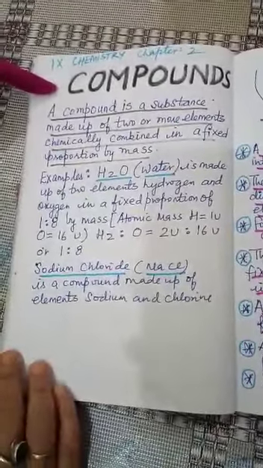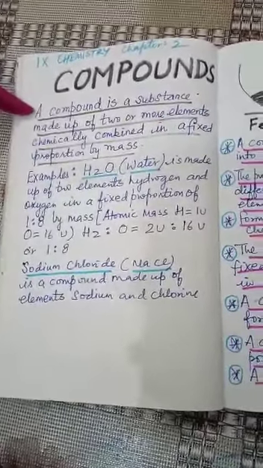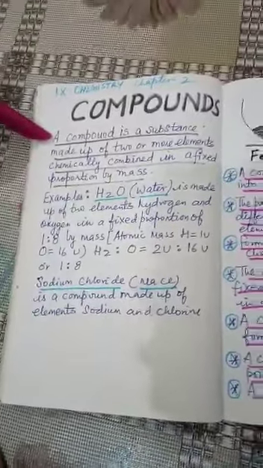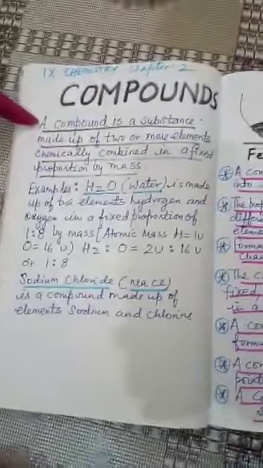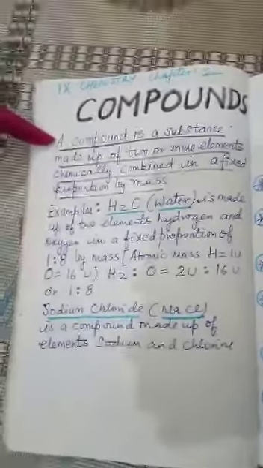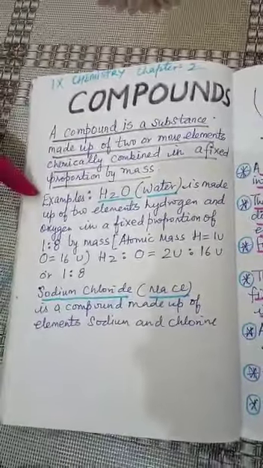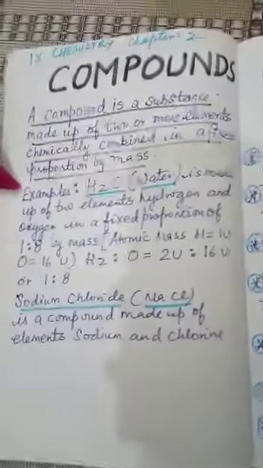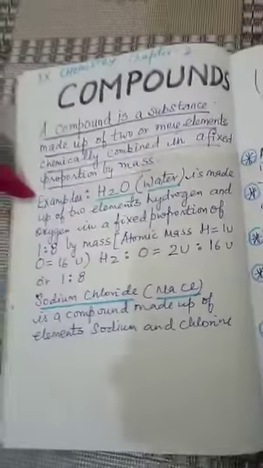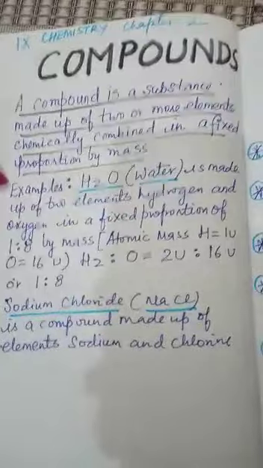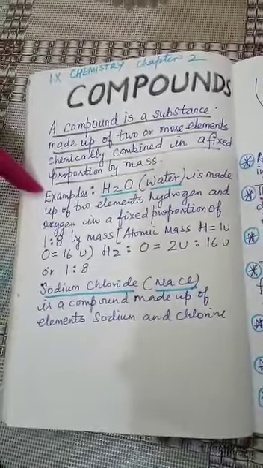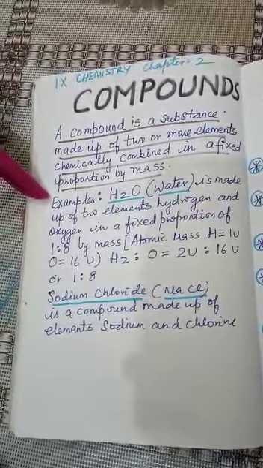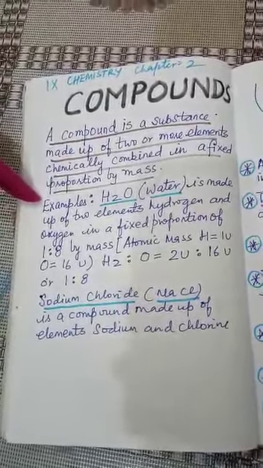What is a compound? A compound is a substance made up of two or more elements chemically combined in a fixed proportion by mass. For example, water, H2O, is made up of two elements, hydrogen and oxygen, in a fixed proportion of 1 is to 8 by mass. Now what is the meaning of 1 is to 8 by mass?